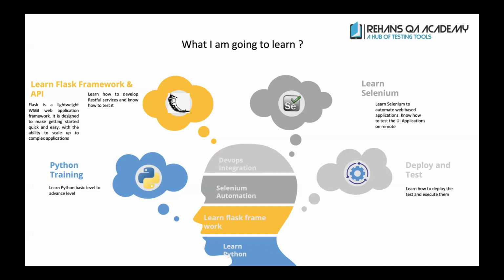Once Flask is completed, we are going to learn about Selenium. Once Selenium is completed, we are going to see the PyTest framework, the Robot framework, and the Cucumber framework. Once that is completed, we are going to understand how to deploy and test the application using DevOps CI/CD tools. This is also part of your curriculum. Whatever I show on this slide, we are going to cover each one of that in the entire 55 to 60 days of this program.